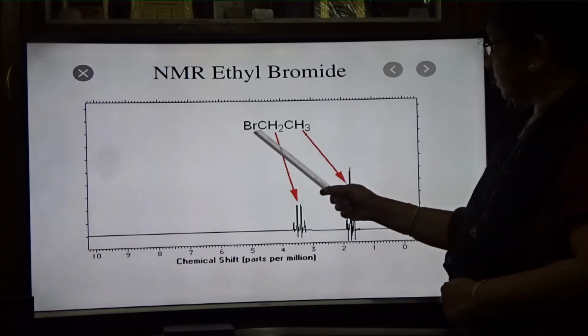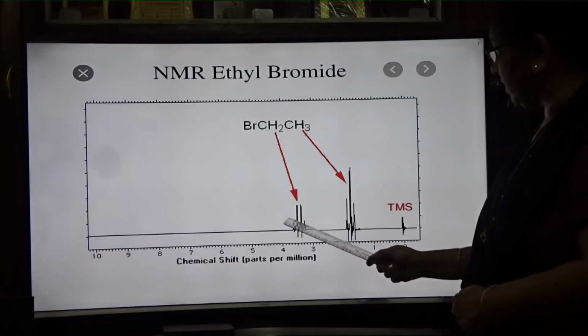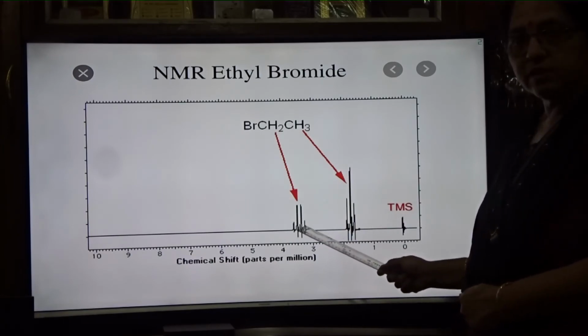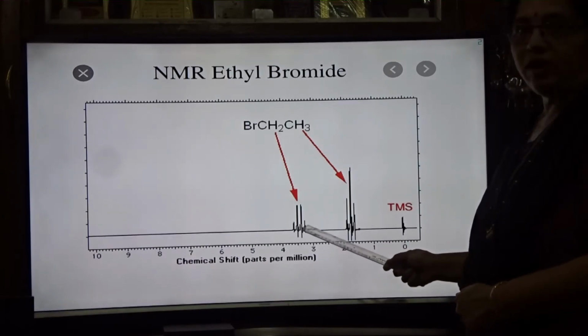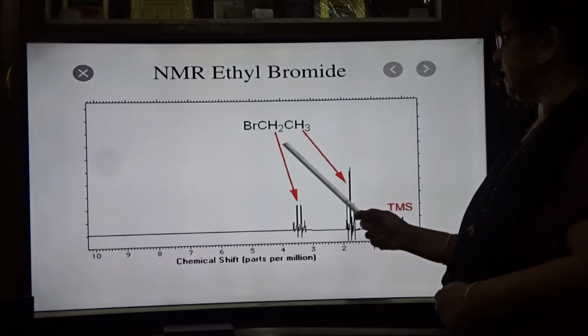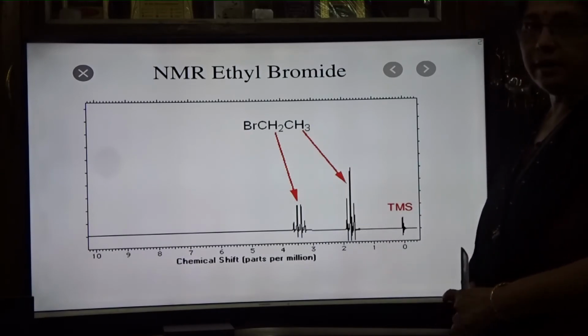So once more, here Br, CH2, CH3. Here you are seeing CH2. Why is it having a quartet? 1, 2, 3, 4 signals, splitting into 4 signals. Why? Because in 4 different ways it is aligning. And here CH3 is having a triplet because in 3 different ways it is aligning.